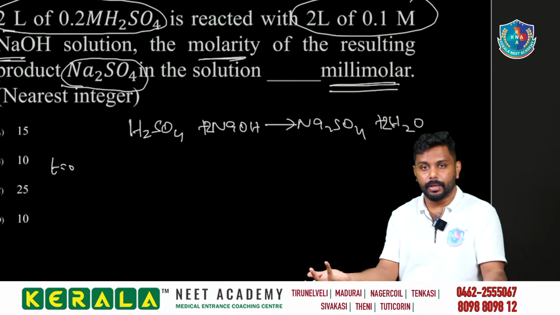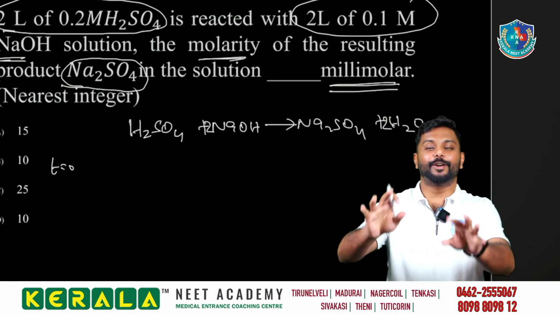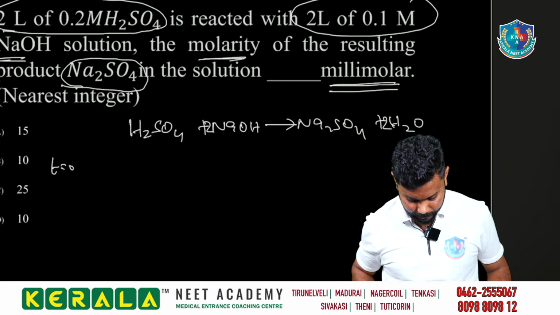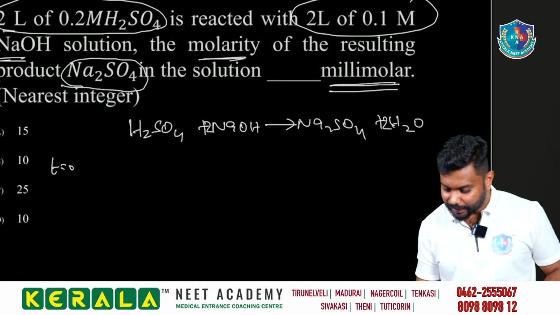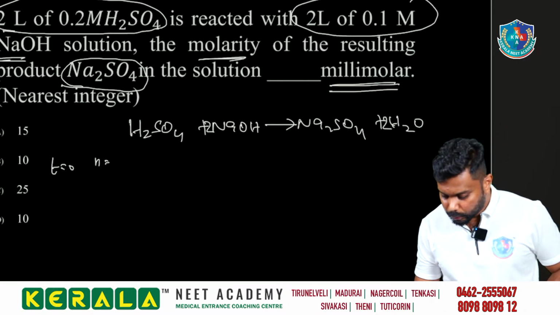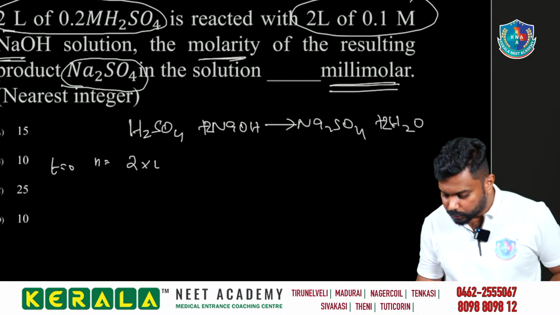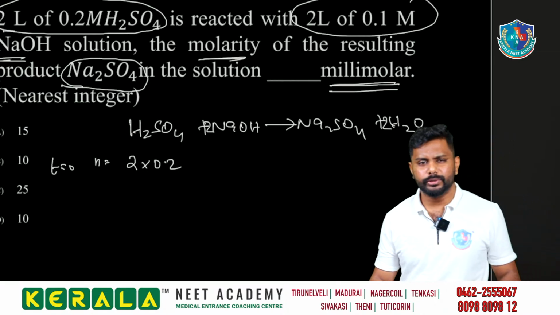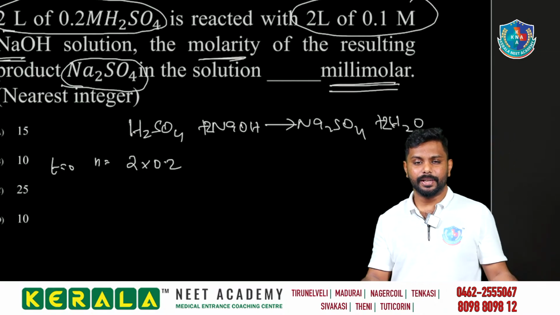Time 0 ஆகும்போது என்ன ஆகுது? எதுவும் ஆகாது, நம்ம தூங்கிட்டு இருக்குமா? It's not like that, right? So time is equal to 0, only we are having what? Reactant மட்டும் தான் நமக்கு இருக்கு. So reactantல number of moles என்ன சொல்லலாம்? Number of moles in the reactant that is equal to 2 into 0.2. What? Why I wrote 2 into 0.2? Sir, why you are simply writing this?